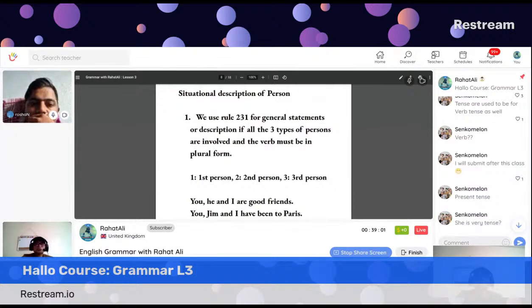So 3, 2, 3, and I are good friends. People will be confused: no, I am good friends. It should be are, because you, he, and I. If you find this word and, even if there is a singular person, it must always be plural. Remember that. And is a conjunction that connects more. So plural. Yeah, you, he, and I are good friends. Sometimes people ask, for two people, what would be the rule?